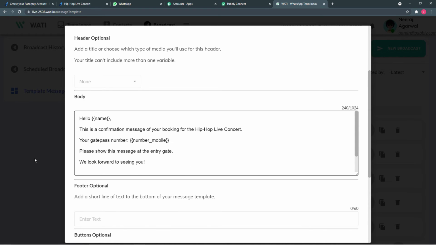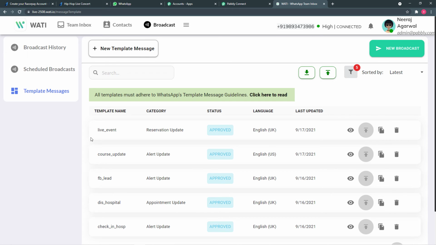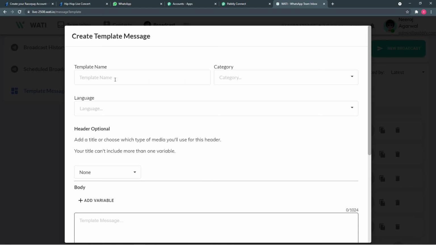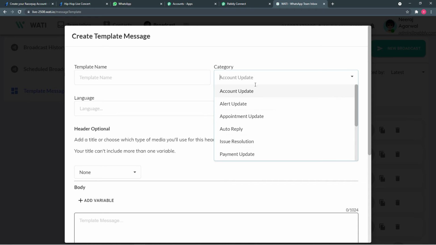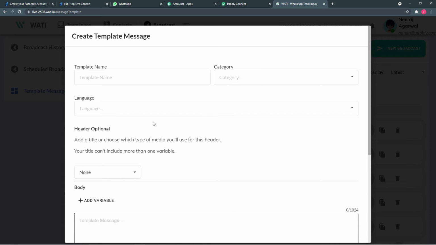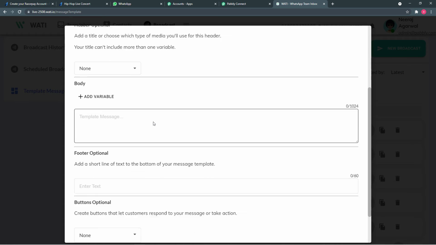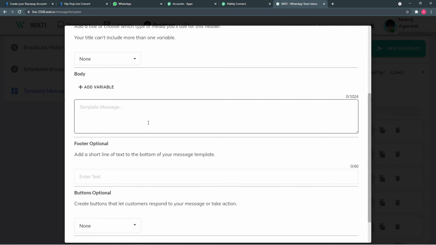You can also create a template by clicking here on new template message. Here you can enter the template's name, select the category like alert update or account update, or as you need. You can select the language of the message, and here you can type the message body.